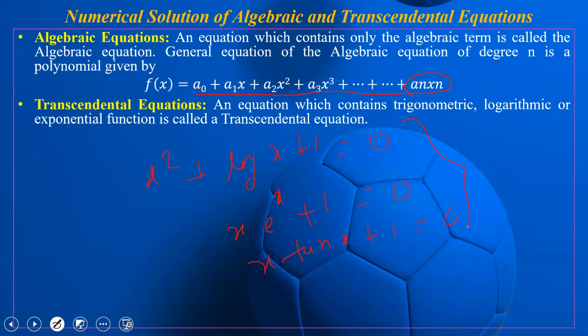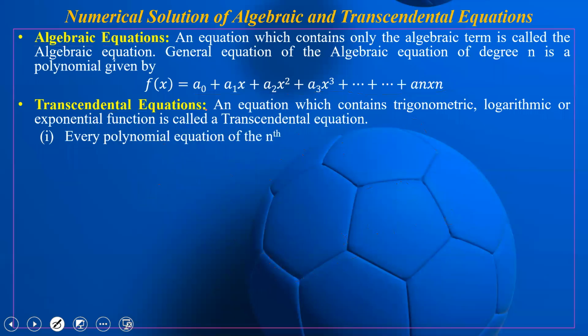These are not algebraic equations. They are a mixture of algebraic and logarithmic, algebraic and exponential, or algebraic and trigonometric terms. Such equations are called transcendental equations. So in this topic, we study both types of equations, algebraic and transcendental. Let us first see some points which we have to note.